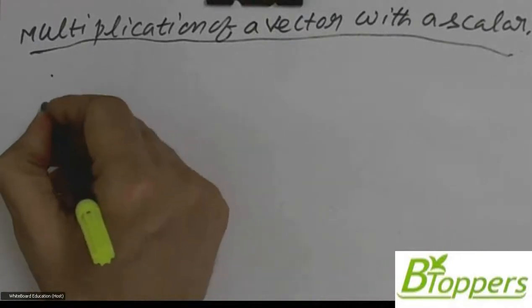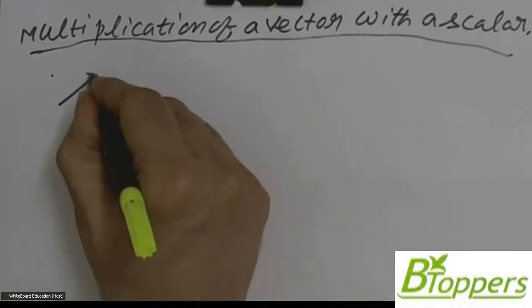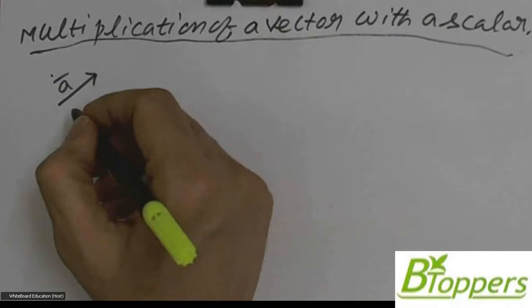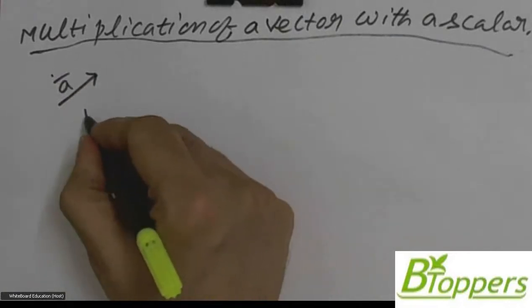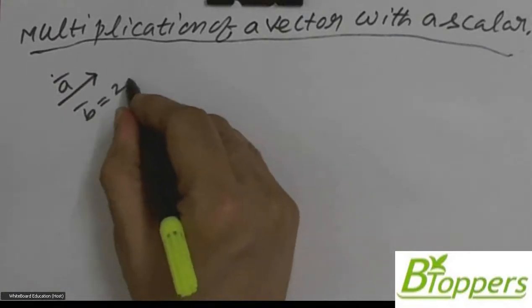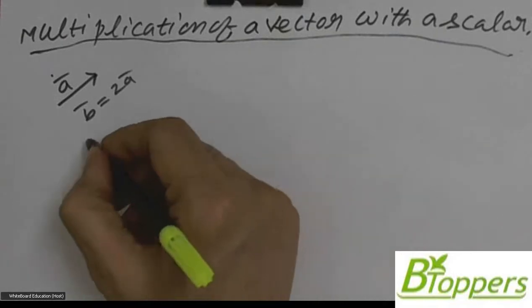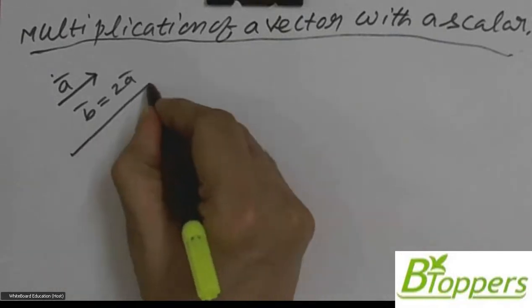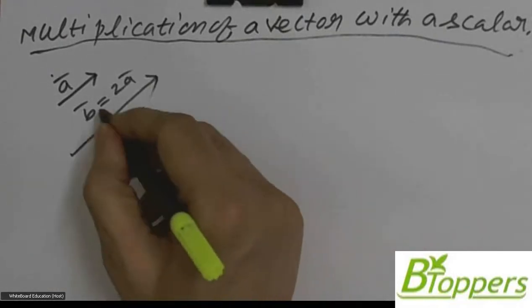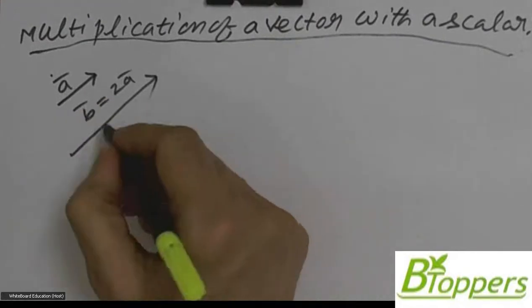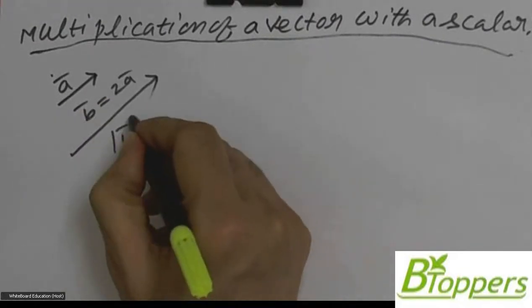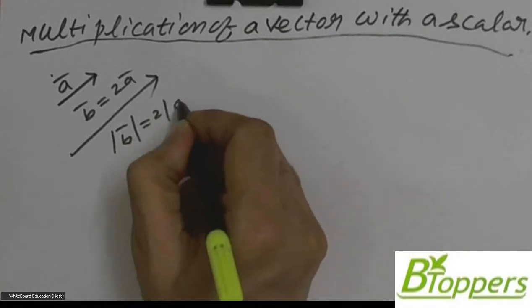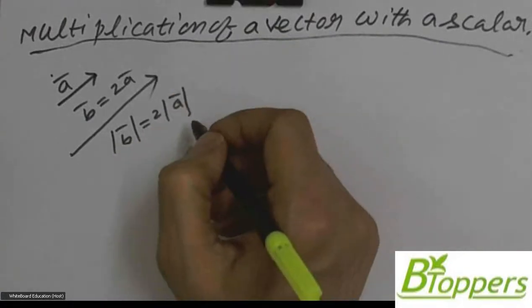Suppose you are given that A bar is one vector and B bar is another vector given by 2A bar. That means direction of vector B bar is same as the direction of vector A bar, but modulus of vector B bar is 2 times the modulus of vector A bar.